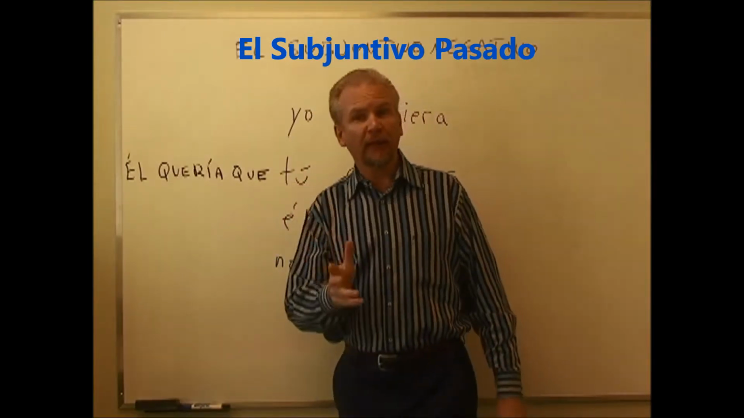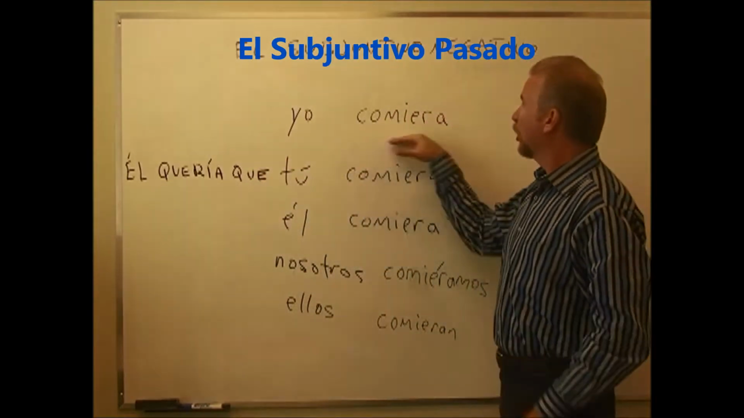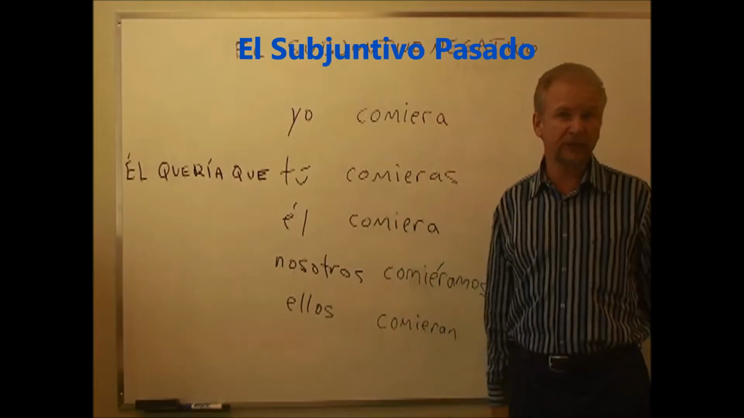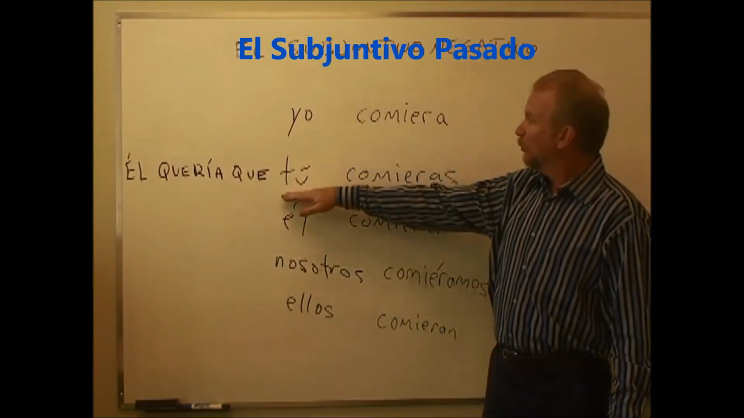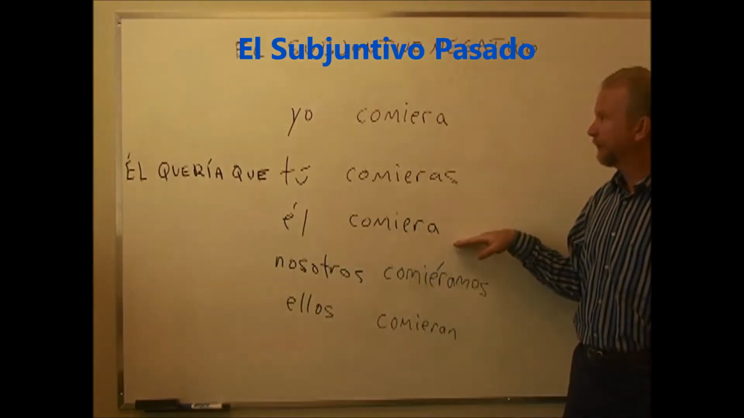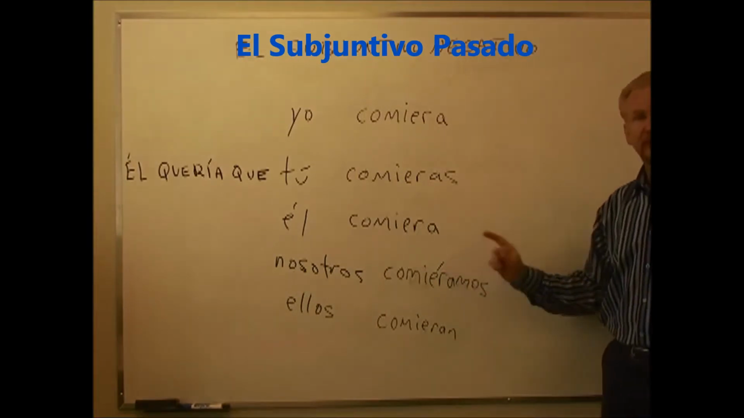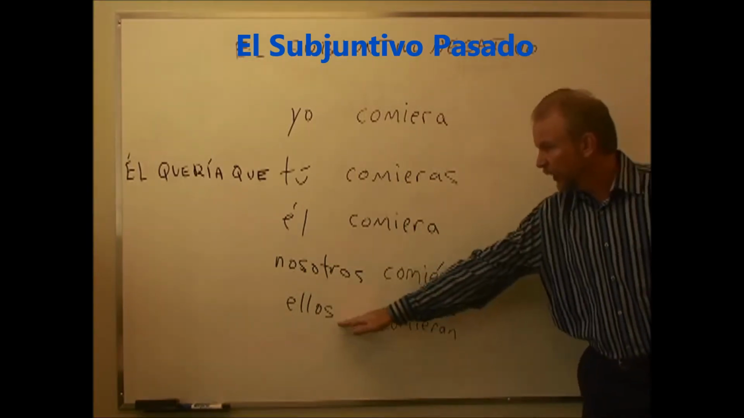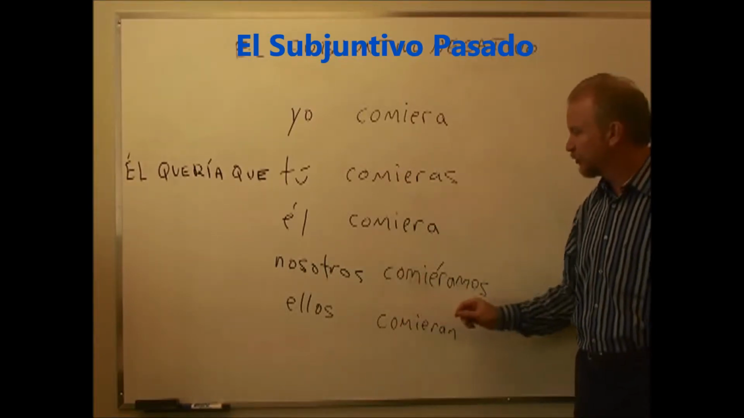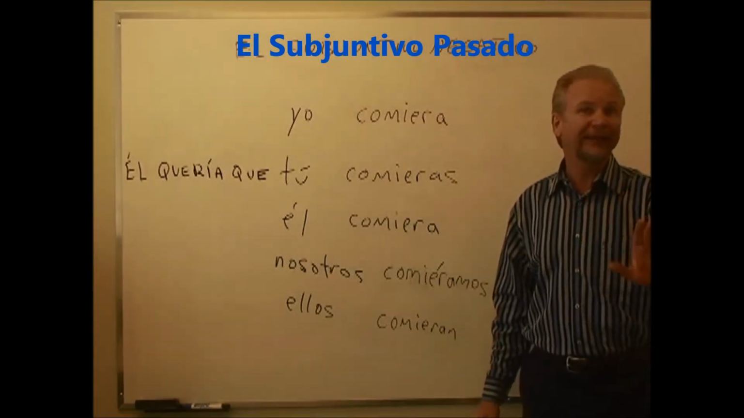So if we take the verb comer, él quería que, he wanted that yo comiera. He wanted that I eat, or he wanted me to eat, we would just say in English. Tú comieras. Él comiera. Same as yo. Nosotros comiéramos, con un acento en la E. Ellos comieran. Él quería que ellos comieran. He wanted them to eat, or literally, he wanted that they eat.